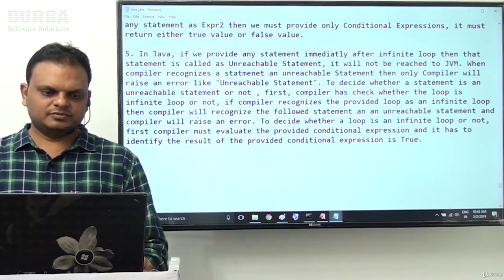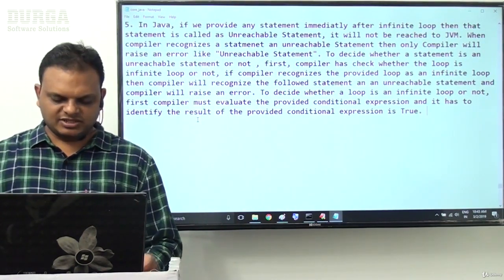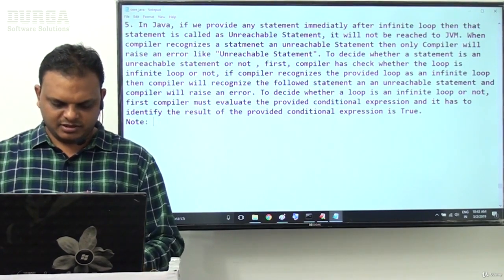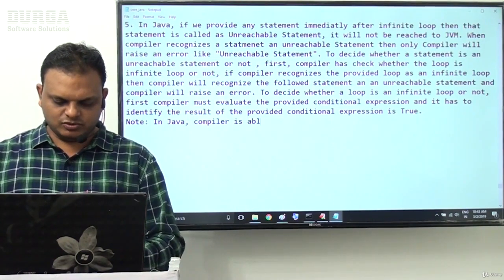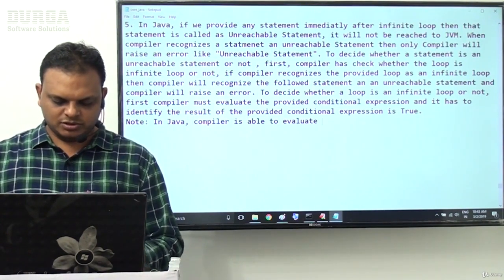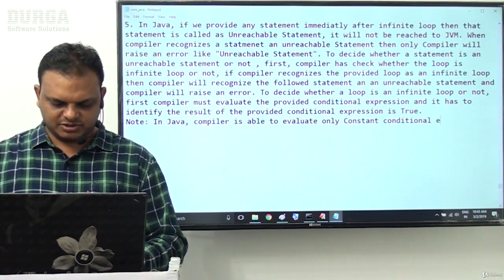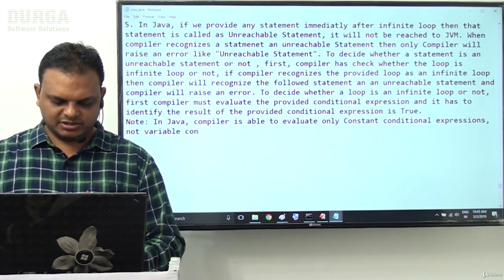That is one point. Next, when the compiler is able to evaluate the conditional expression, which expressions are evaluated by the compiler? We know already in Java, the compiler is able to evaluate only constant conditional expressions, not variable conditional expressions.